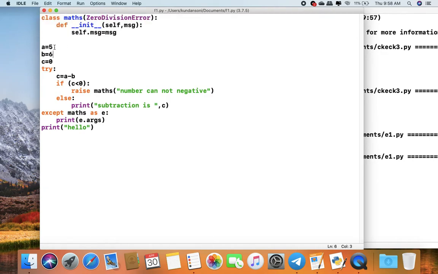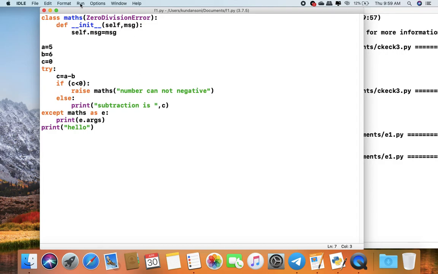Now we write a program: a equal to 5, b equal to 6 and c equal to 0. Then I am deducting, c equal to a minus b. So the value of c will be equal to minus 1. Here I write if c less than 0, which is true, so raise Maths number cannot be negative. So the error has come and the Maths error message is number cannot be negative. So the except statement will be called and print e.args. So this particular message will be output.